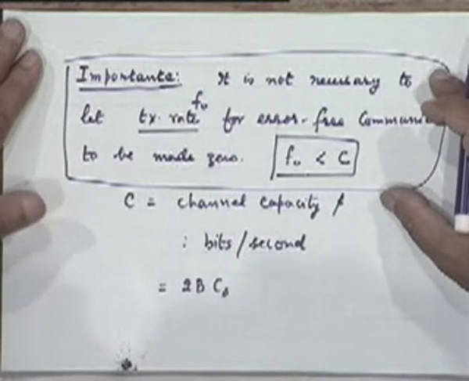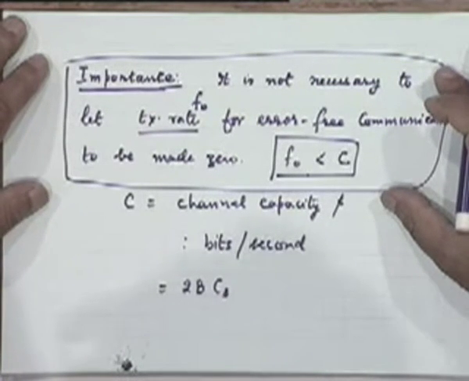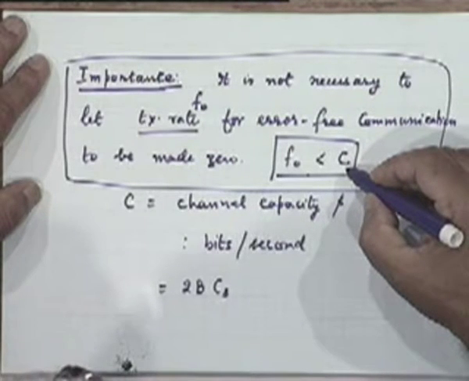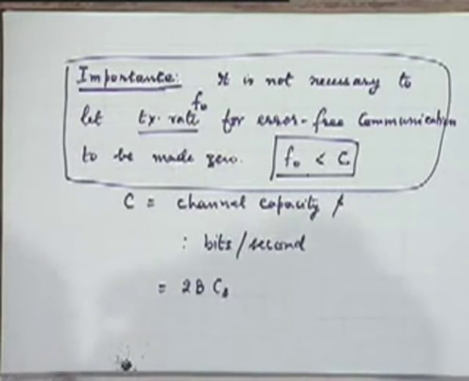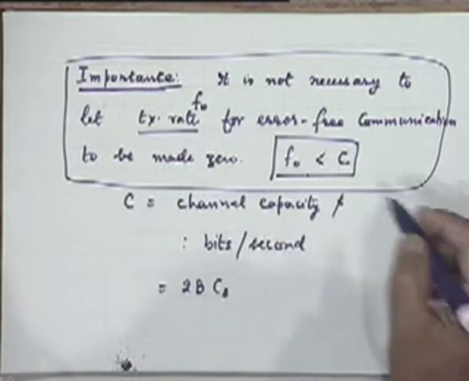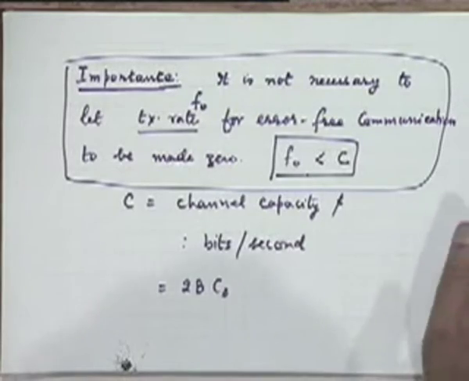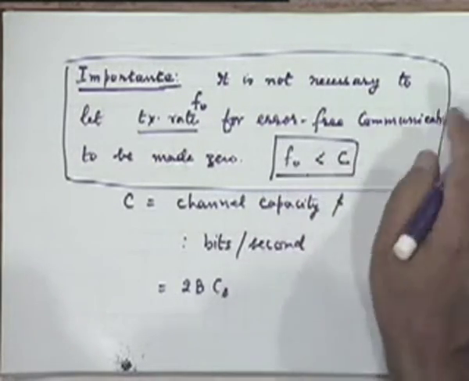But this result is absolutely general. This number will be different for different channels. The capacity will depend on what channel you are working with, what kind of modulation scheme you have, what is the physical path, what its bandwidth is. All those things will determine what C is. But once you have that value C, then this is the result to use.